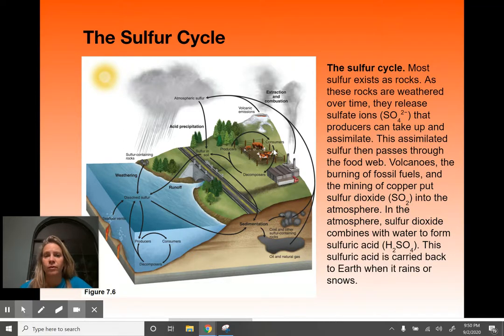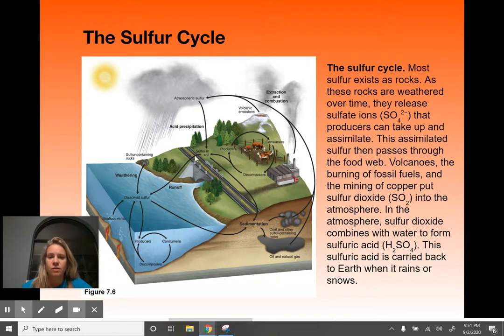So this is our main component of acid rain. It gets up into the atmosphere, mixes with the clouds and water vapor, and then precipitates out. And that's very acidic and very detrimental to plants, and to organisms like amphibians and things that rely on a certain pH in the water. So the sulfur cycle can be, once again, harmed by humans. You can see we can definitely play a big part in making it worse.